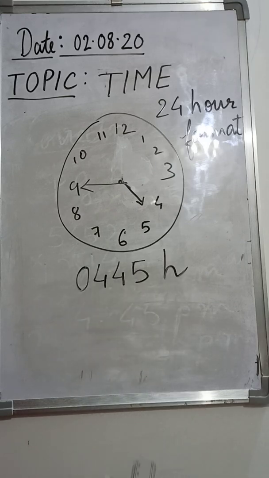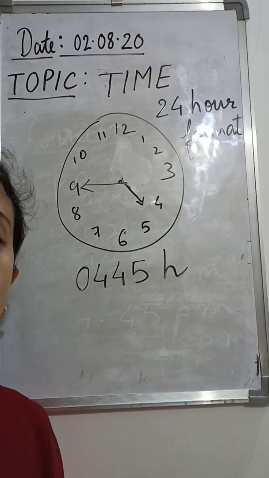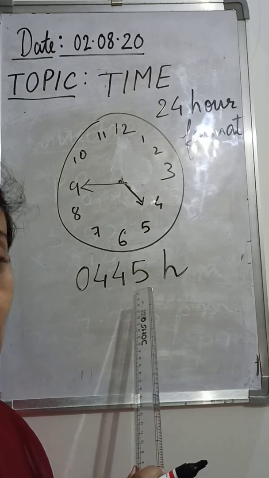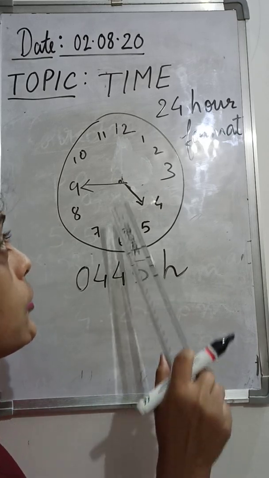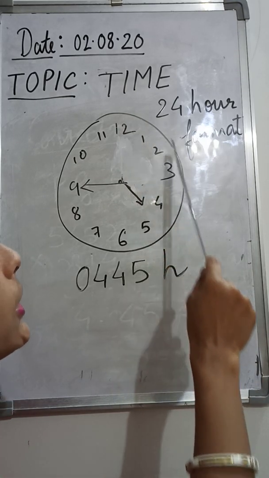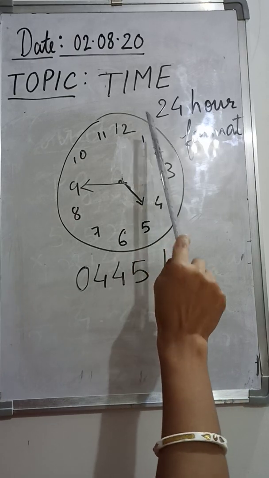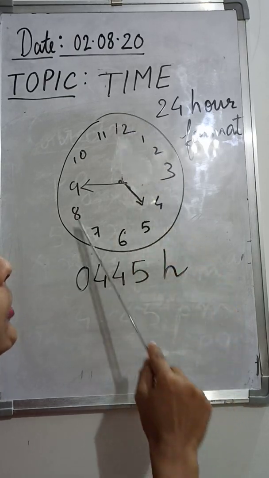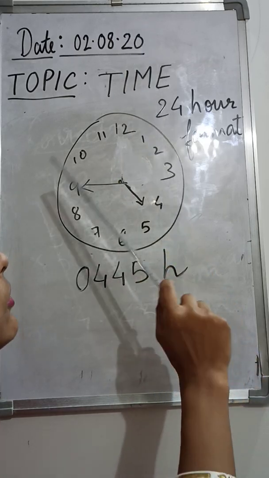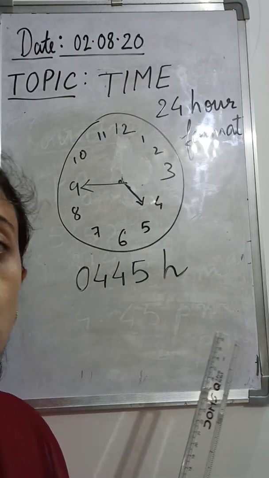So now how will you know whether it's a morning time or an evening time? Here we are not going to write AM and PM. We are just going to count the way we normally do. From 1 to 12 it's the same. Starting from 12 midnight to 12 noon, the numbers will remain the same: 1, 2, 3, 4, 5, 6, 7, 8 up to 12. It will remain the same till 12 noon.